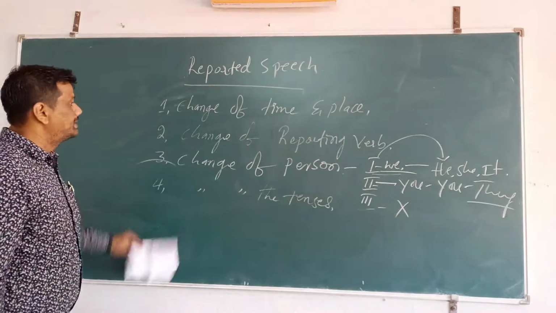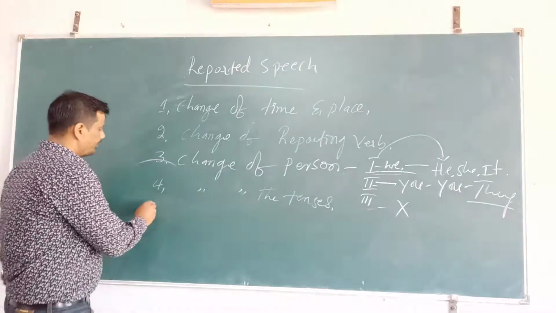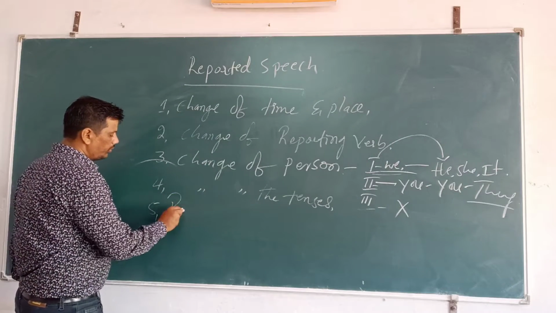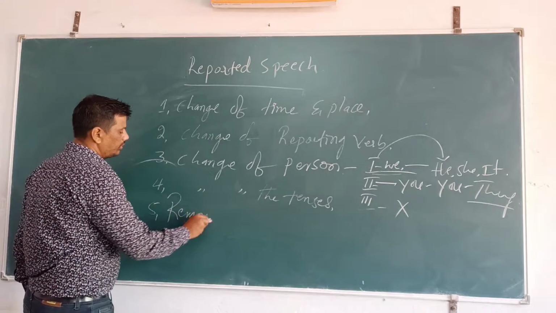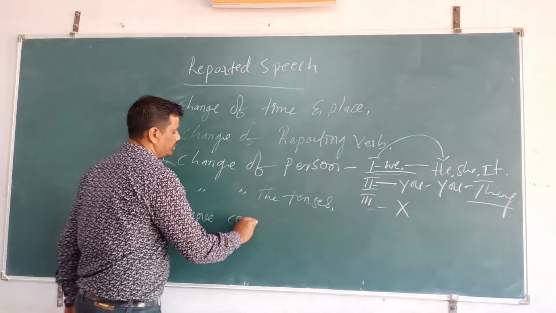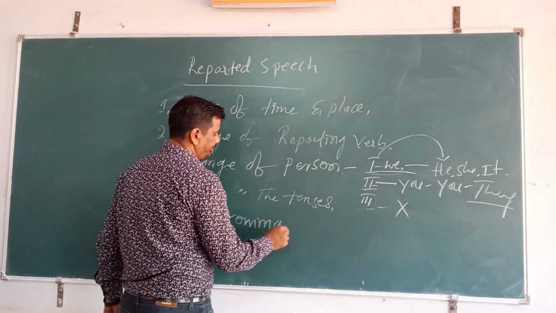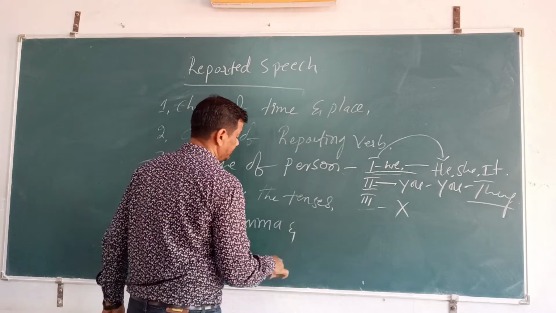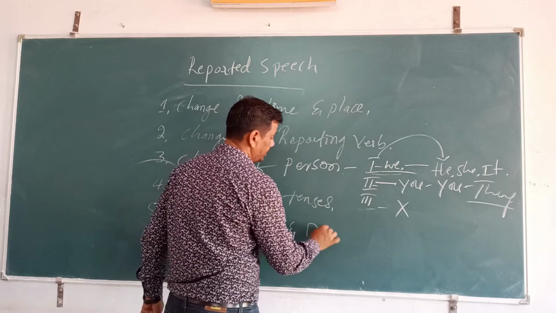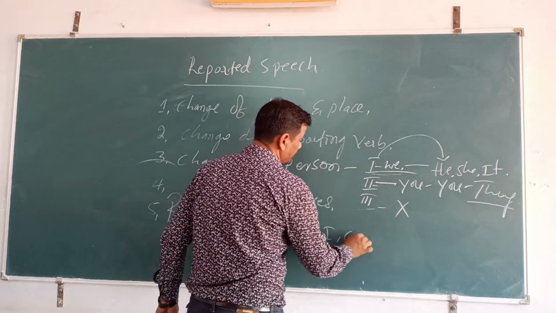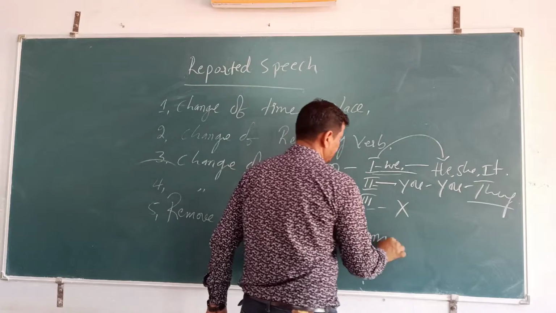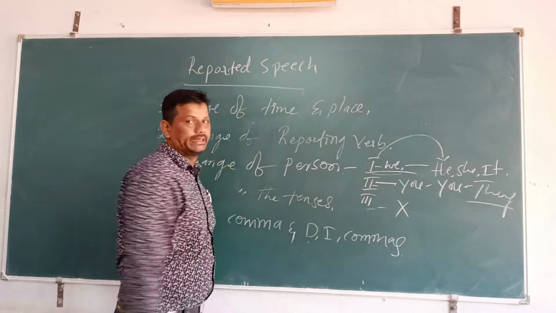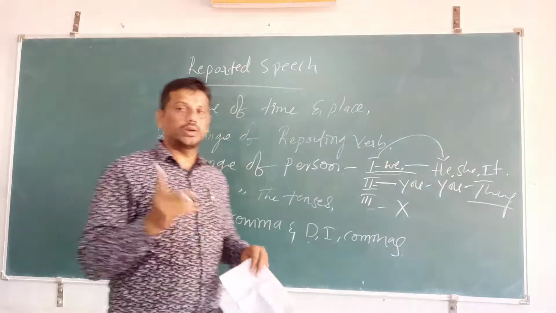Okay, so these are the steps. And the fifth one is remove comma and double inverted comma.